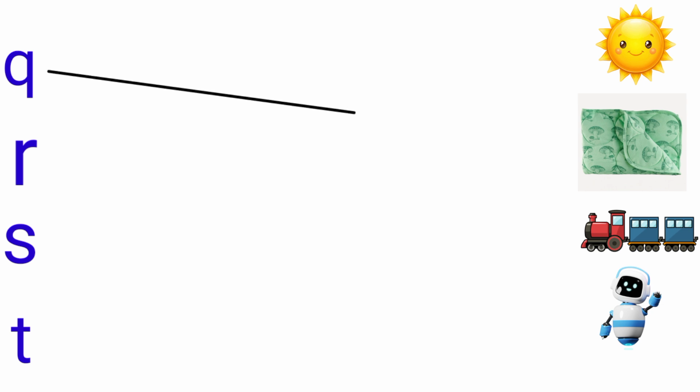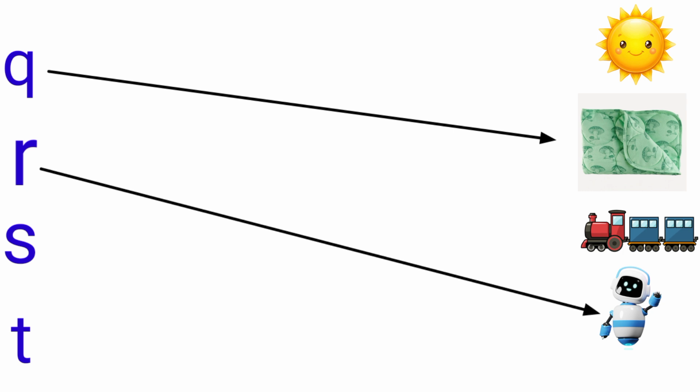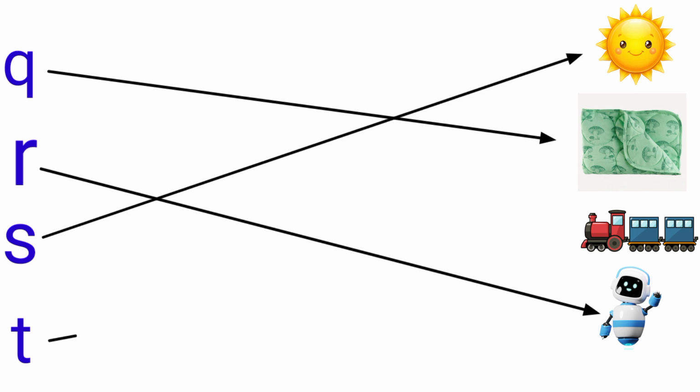Q is for quilt. R is for robot. S is for sun. T is for train.